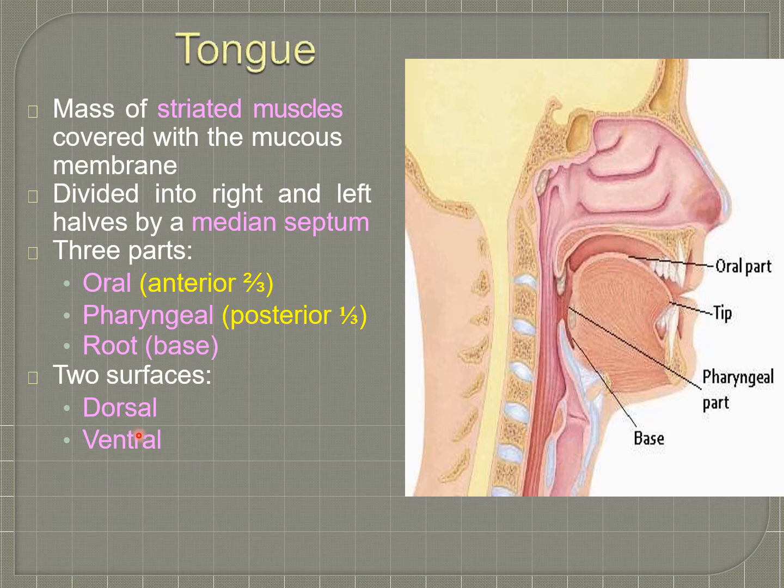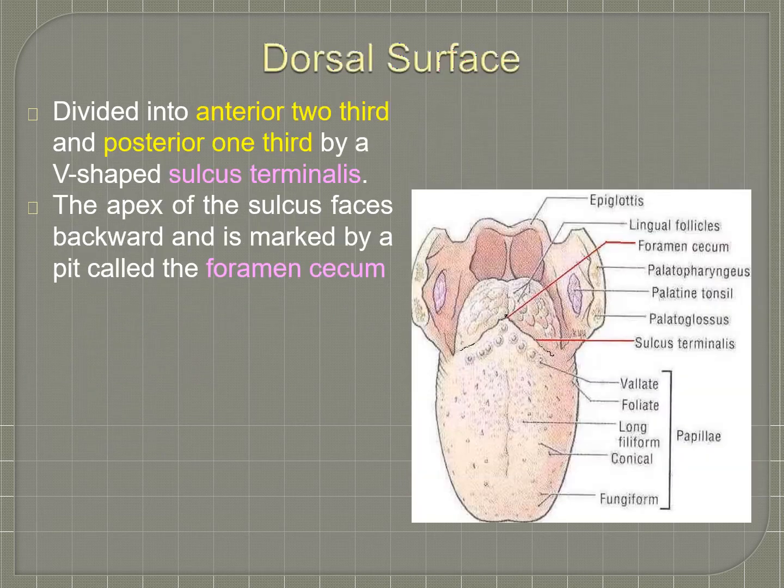It has two surfaces, dorsal and ventral. About the dorsal surface of the tongue. It is divided into anterior two-thirds and posterior one-third by a V-shaped sulcus terminalis. The apex of the sulcus faces backward and there is a pit called the foramen cecum. The apex is turned backward and there is a pit called the foramen cecum.